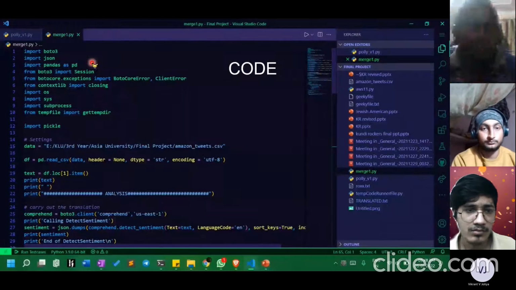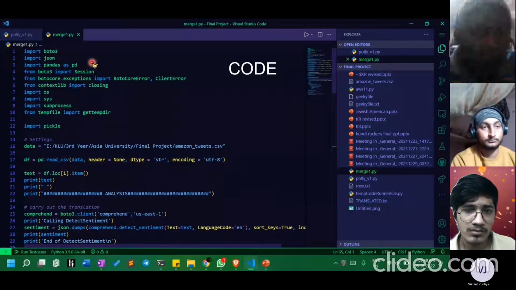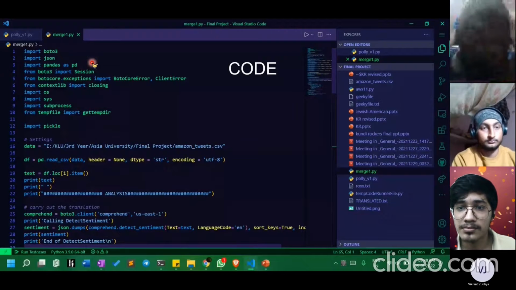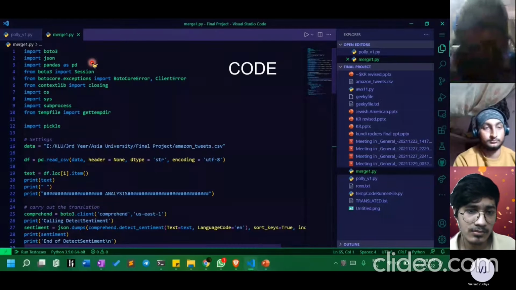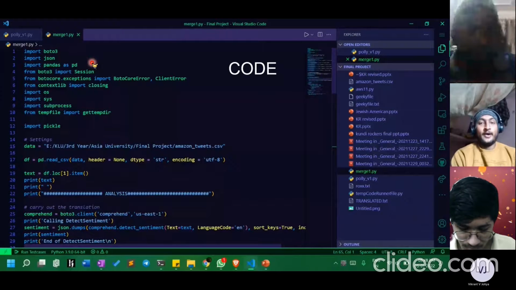Now we will explain the code. For the integration, first we have taken the data, the input file which has the Amazon tweets, a bunch of data that we used in sentiment analysis. First we convert the CSV file into a text file. After that, we take one tweet and print it, and next we do the sentiment analysis of that tweet.